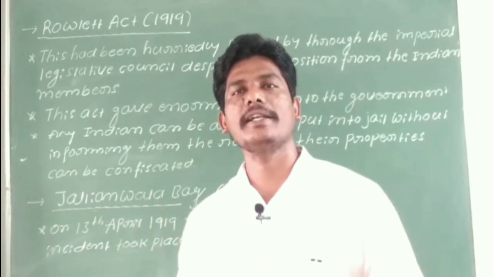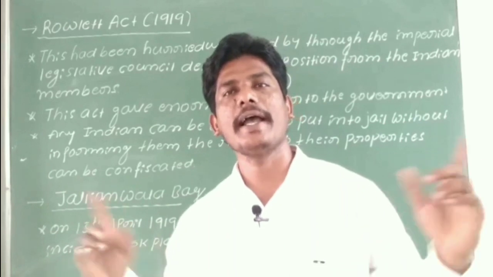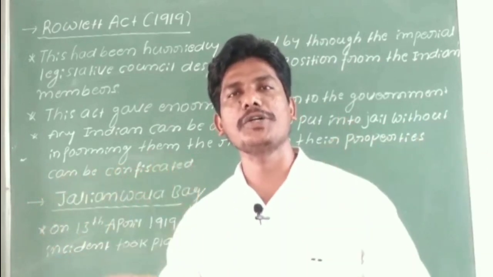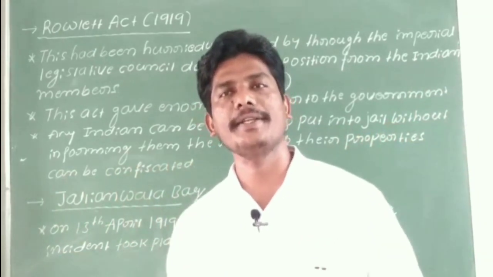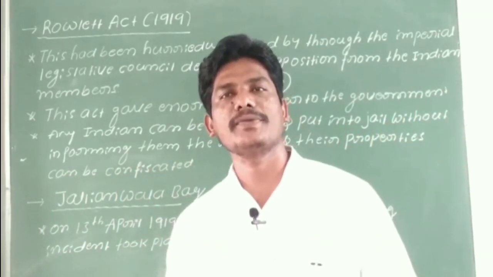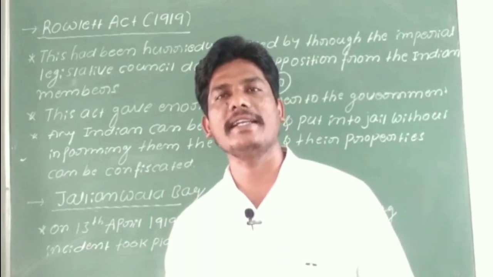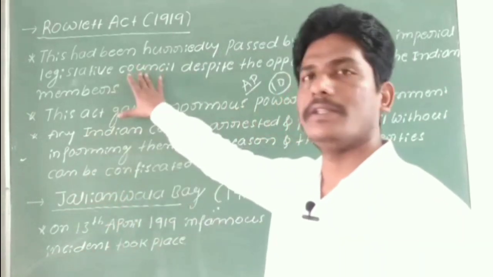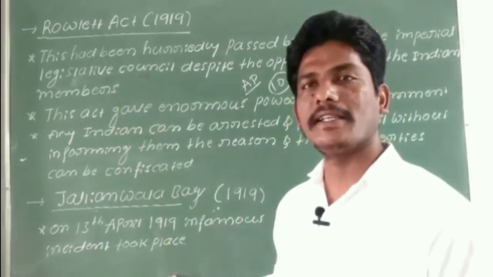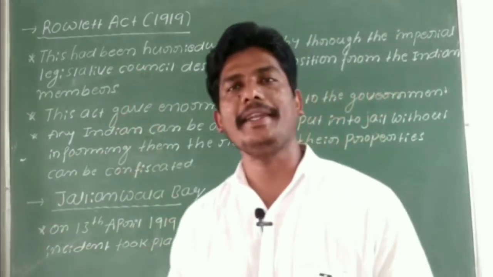But General Dyer entered the ground, closed the gates, and ordered the troops to fire on the people. In that massacre, more than 1,000 people were killed by General Dyer. Hope you understood about the Rowlatt Act and the Jallianwala Bagh incident.